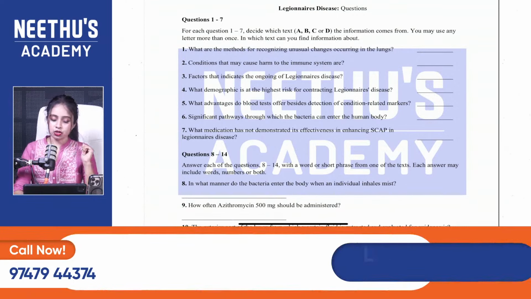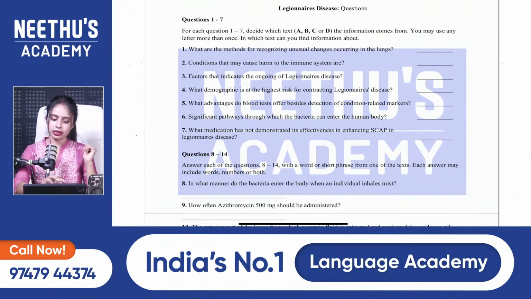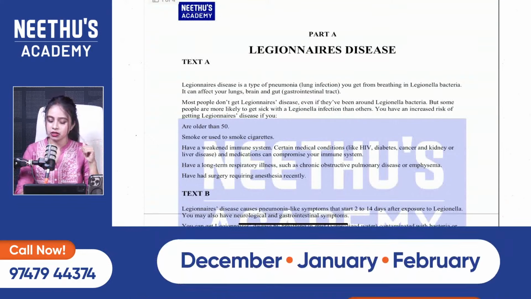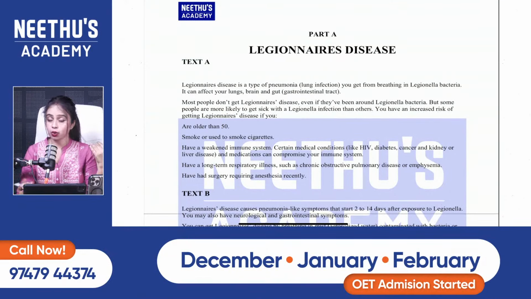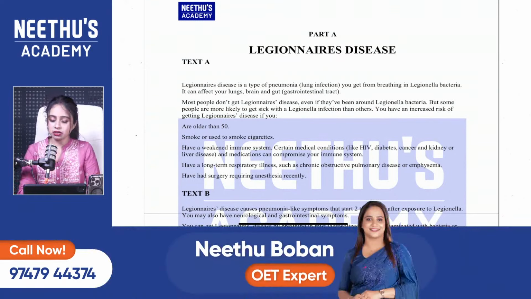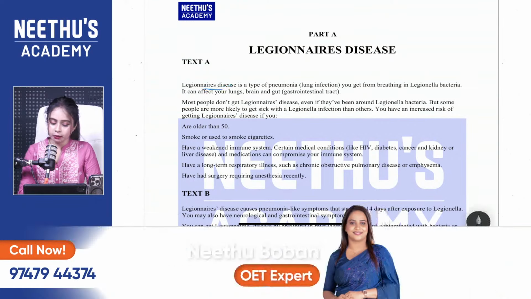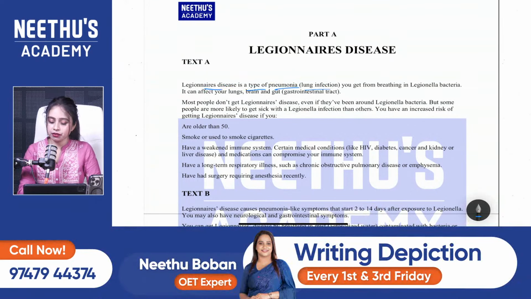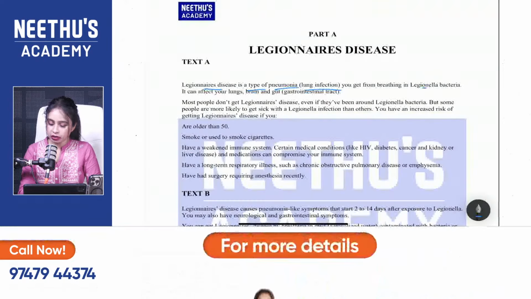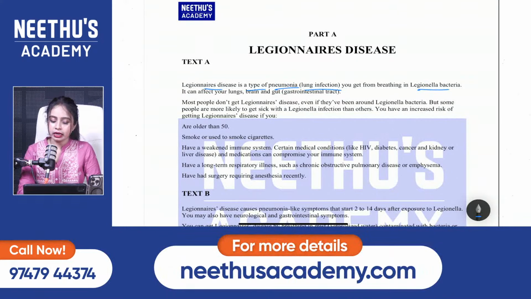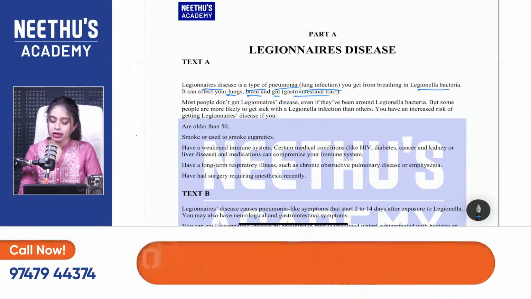Okay. So, I think I'll just read and underline what are the keywords here. Then you will understand what are the keywords, how you can underline the keywords. So, Legionnaires' disease. Legionnaires' disease is a type of pneumonia, lung infection, you get from breathing in Legionella bacteria. It can affect your lungs, brain, and gut, that is gastrointestinal tract.